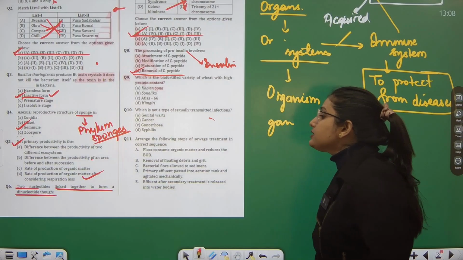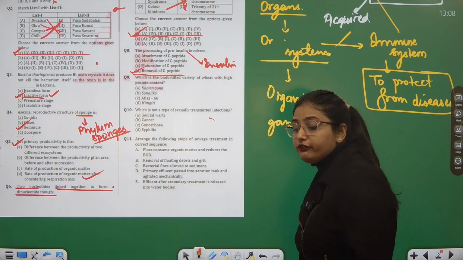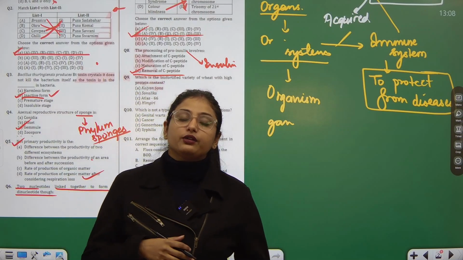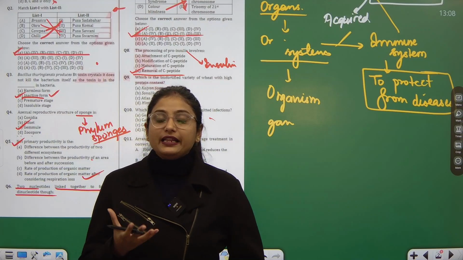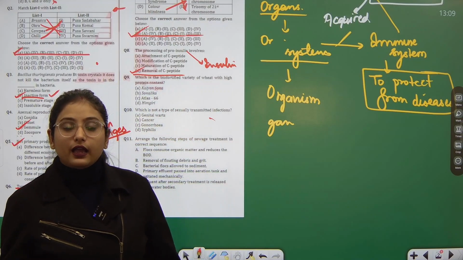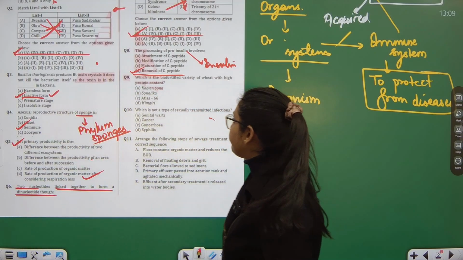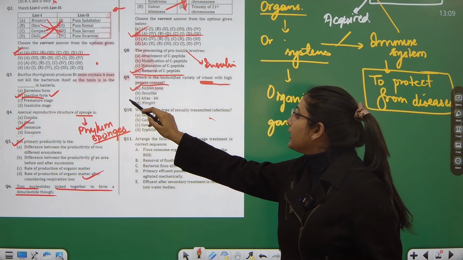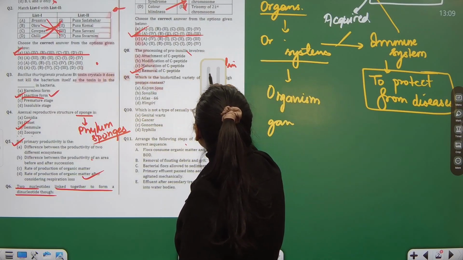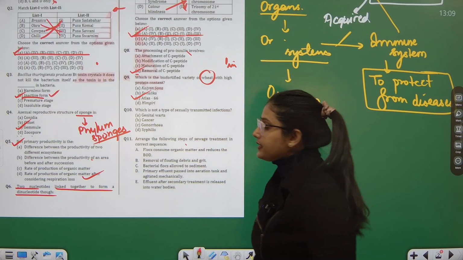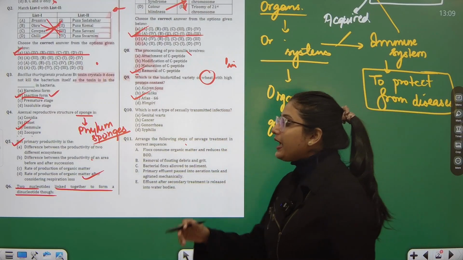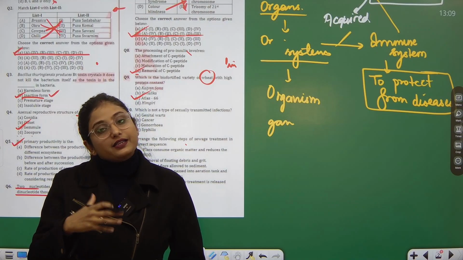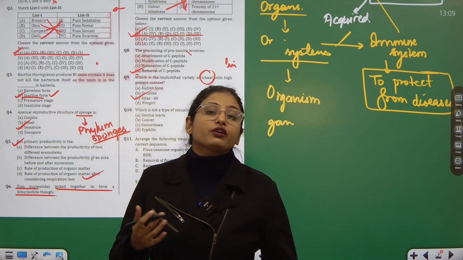Question number 9, which is the biofortified variety. Biofortified means well developed. Like you must have read in class 9th in the chapter improvement of food resources, varieties are hybridized to form a new one, and that new one is further developed. So for the biofortified variety of wheat with high protein content, we have Atlas 66. This variety has a comparatively higher percentage of protein than the actual wheat. That is why it is biofortified. Normally wheat has more of carbs concentration.